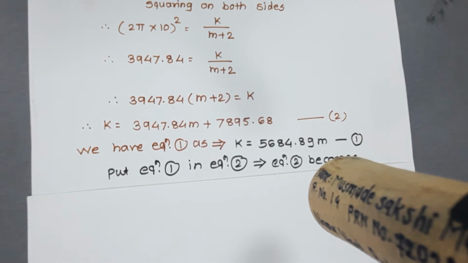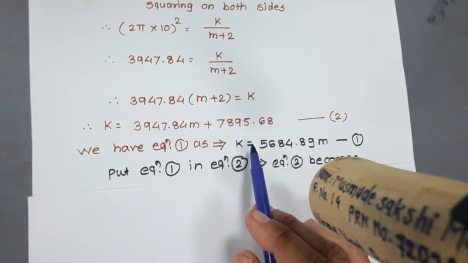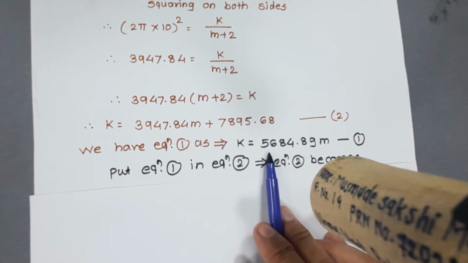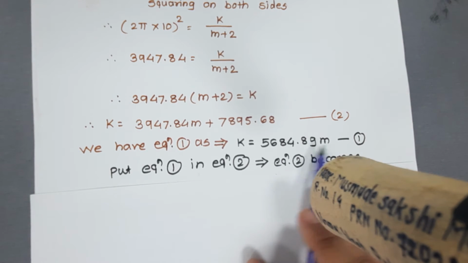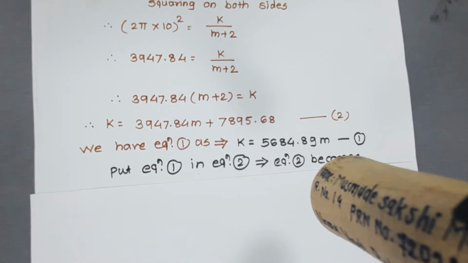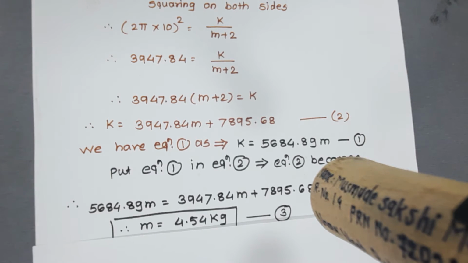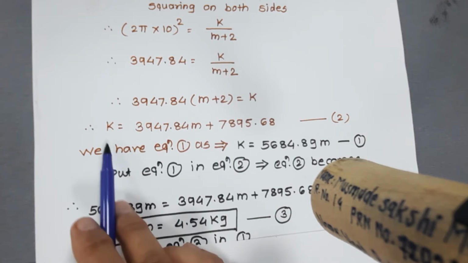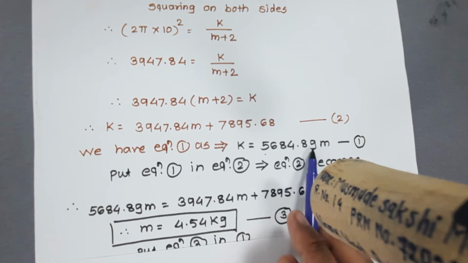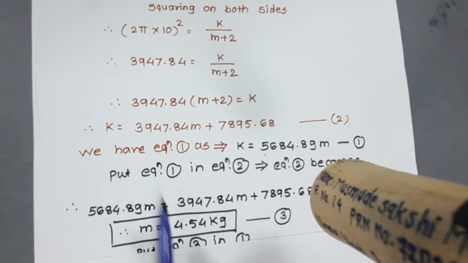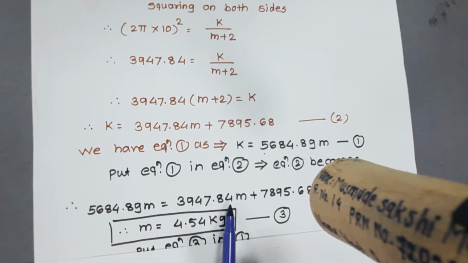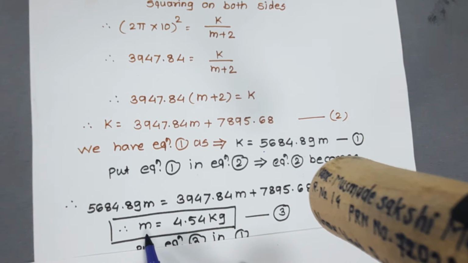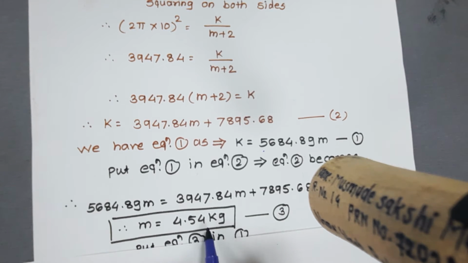Now, equation number 1, discussed previously, is k is equal to 5684.89 m. We put equation number 1 in equation number 2. So the value of k, 5684.89 m, is equal to 3947.84 m plus 7895.68. After solving this, we get the value of mass m is equal to 4.54 kg.